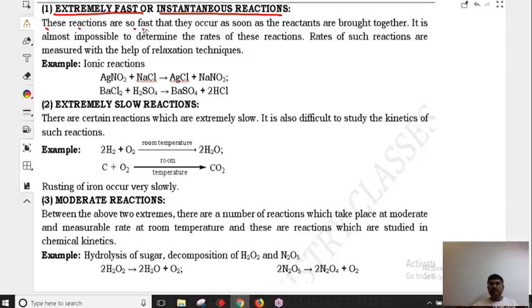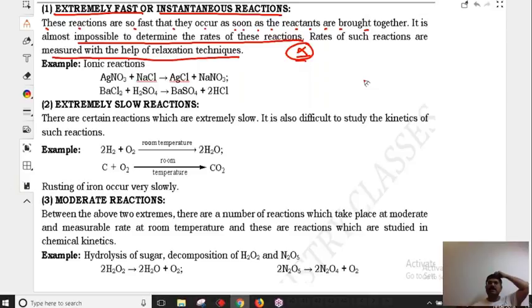These reactions are so fast that they occur as soon as the reactants are brought together. It is almost impossible to determine the rate of these reactions. The rates of such reactions are measured with the help of certain techniques which we will not discuss at your level at all, not even for the JEE Advanced level. What to talk about the school level.